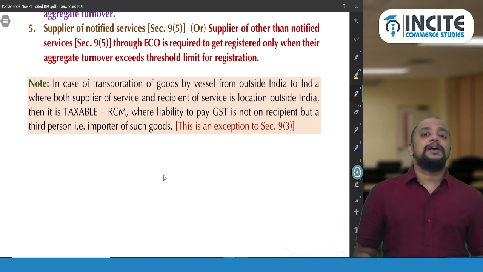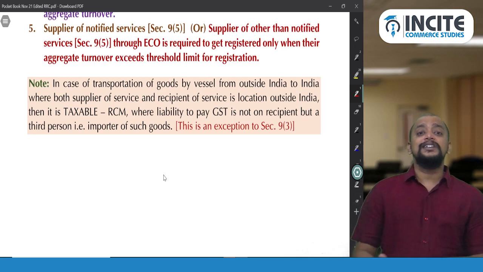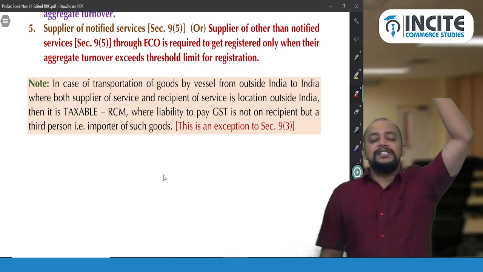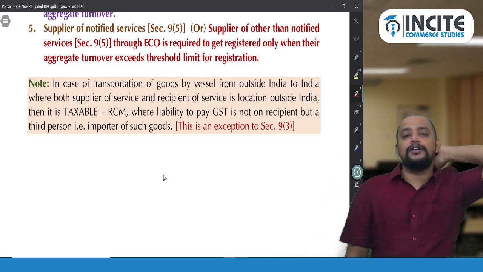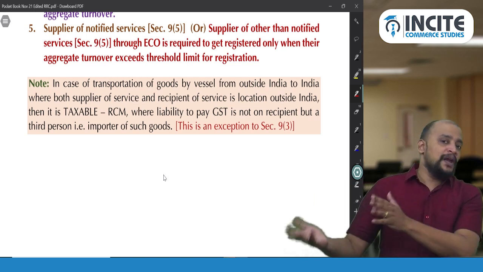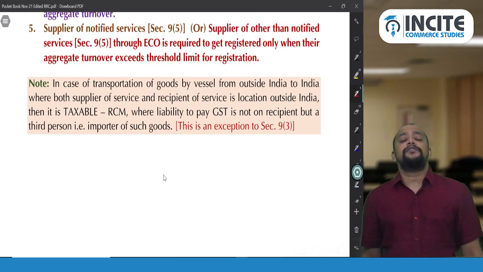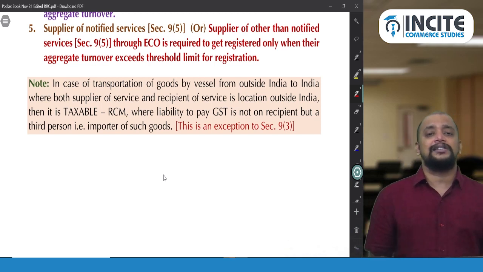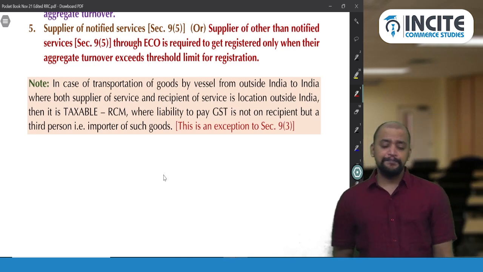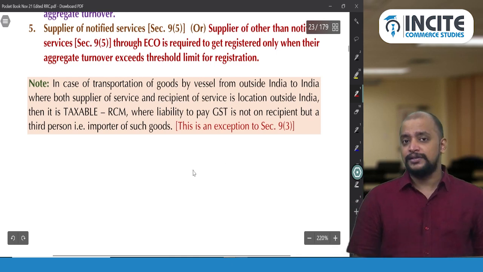Even so, who is the supplier of service there? The shipping company located outside India. Who is the recipient of service? The exporter of the goods, who will be receiving the service of a shipping company located outside India. So there will be taxability, but neither the supplier, the shipping company, nor the recipient, the exporter of the goods, will pay GST. But the importer of goods, who is in no way connected to this transaction as supplier or recipient, will be paying GST on that freight component. Okay. So this is an exception to section 9 subsection 3. That is this note.